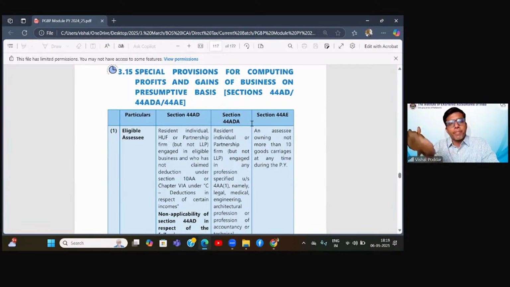Simply take your turnover multiplied by a percentage, that is PGBP income, full stop.